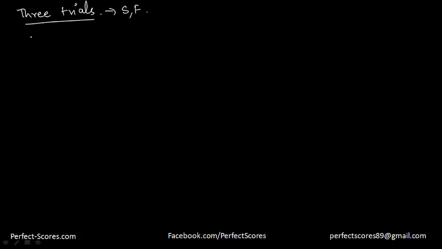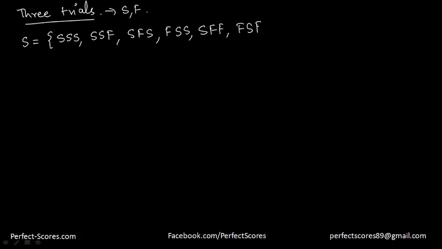If I'm performing 3 trials, the sample space is either all success, or 2 successes and 1 failure, where the third one is a failure, or the second one is a failure, or the first one is a failure. Then you can have 1 success and 2 failures, where just the second one is a success or the third one is a success, and then you're going to have all failures.